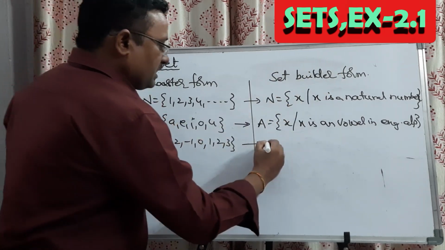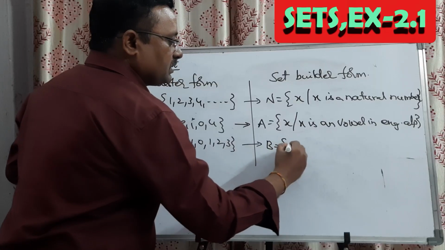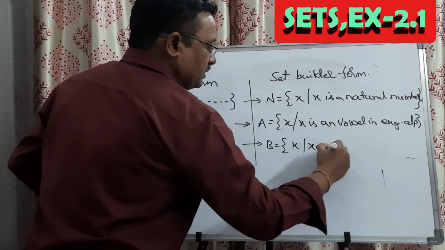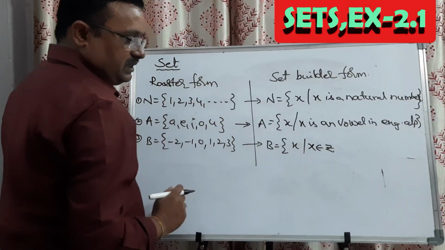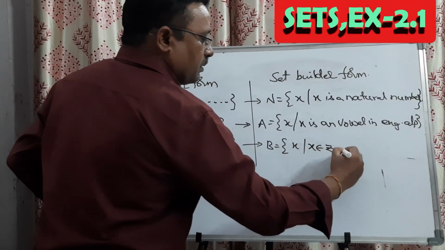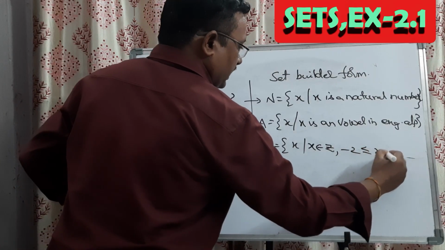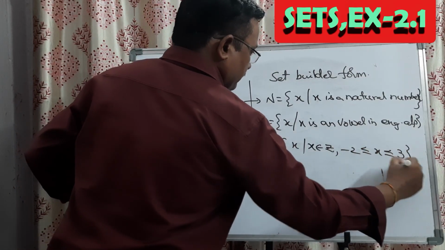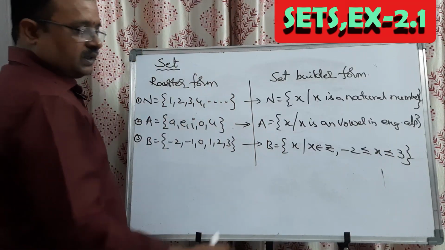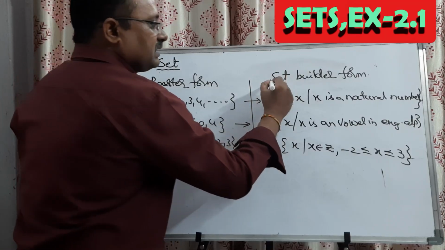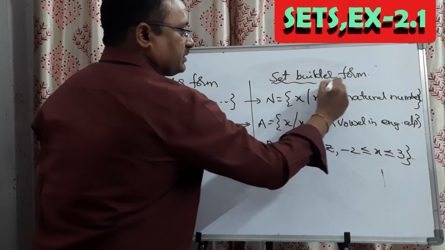So I can write it as B is equal to set of x such that x belongs to Z, x is an integer, comma, minus 2 less than or equal to x less than or equal to 3. This is the well definition form of set builder form.